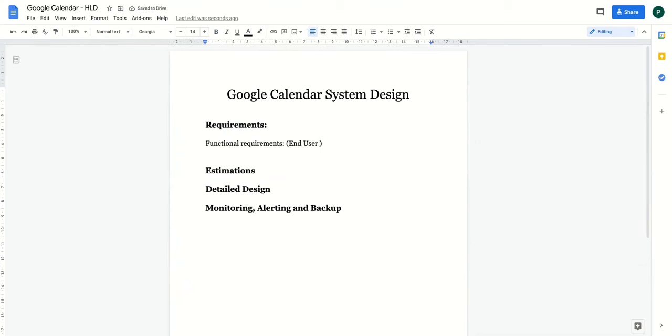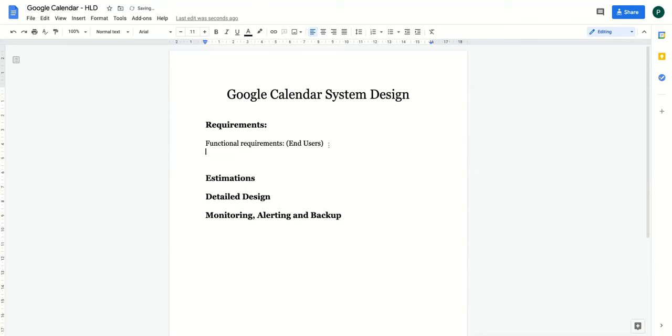In this case, what do we want to do? We want to design a calendar. So what requirements should we have as part of the calendar? Let's start with the very basic functionalities which we require in the calendar.